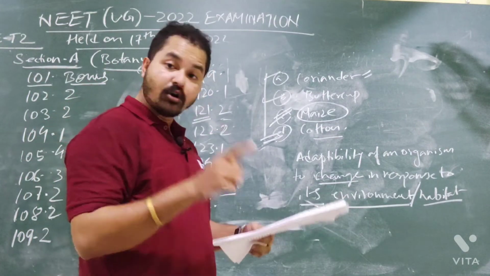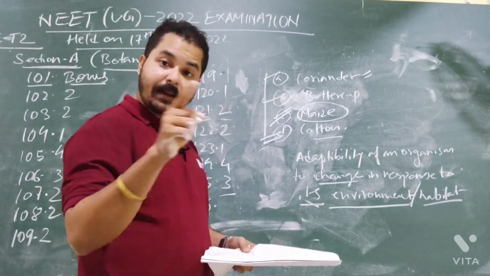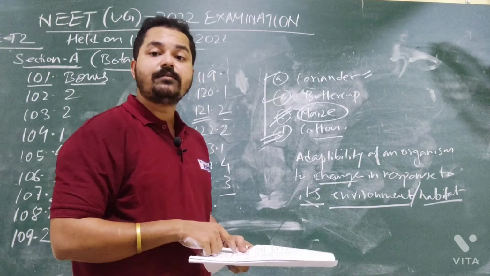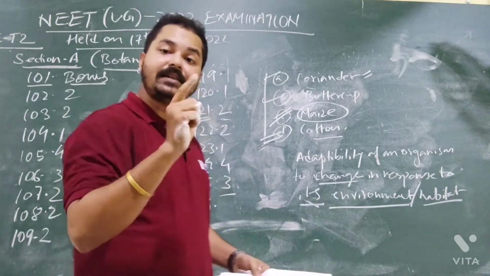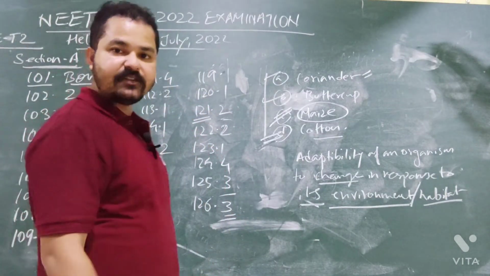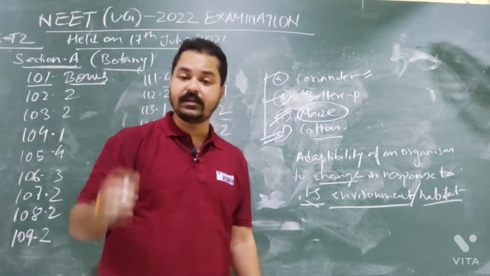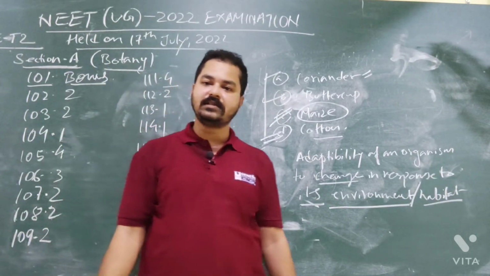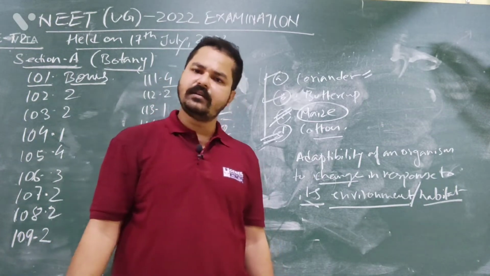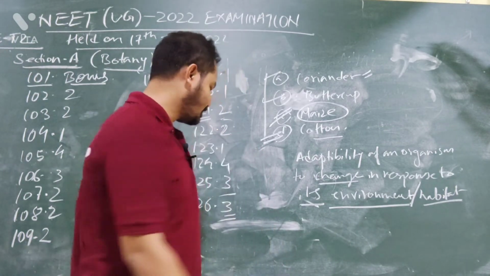Option number 1, more than 18%. Option number 2, about 10%. Option number 3, less than 7%. Option number 4, approximately 15%. The answer will be less than 7%. So for 126, the answer is option number 3. During energy production in skeletal muscles, in the case of animals, a very small amount of energy will be produced, less than 7%. Next.